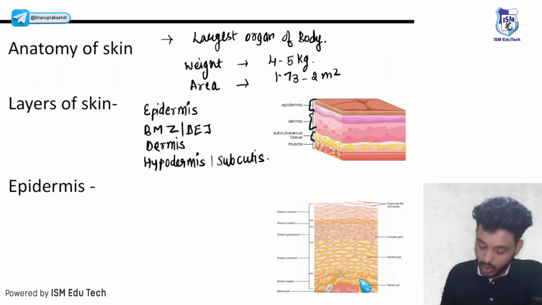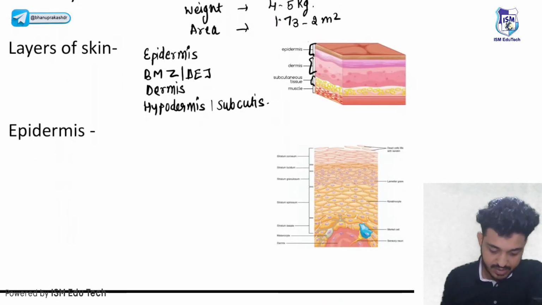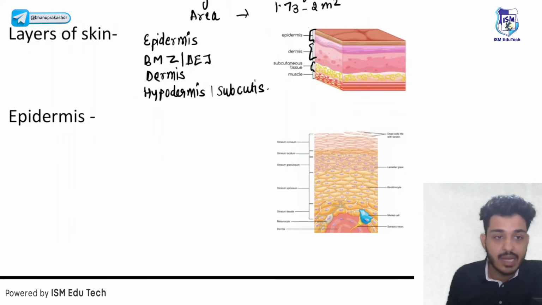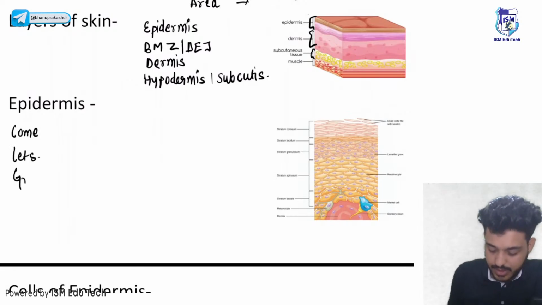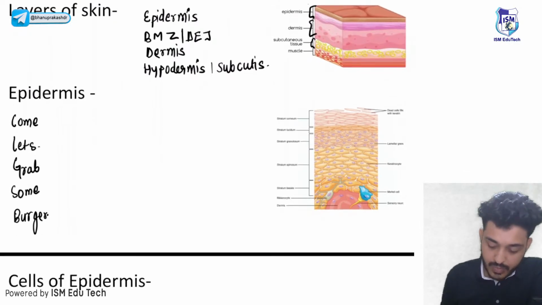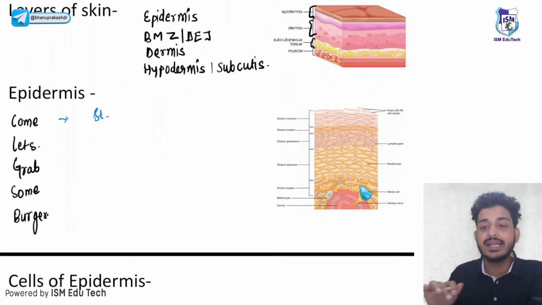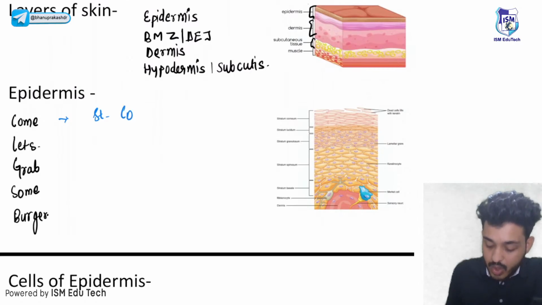Now let's talk about the layers of epidermis. Epidermis is further divided into different layers. We can remember it with the help of a mnemonic, right? The mnemonic is: Come, let's grab some burger. Remember, the meaning of stratum is layer. So the first one is the stratum corneum.